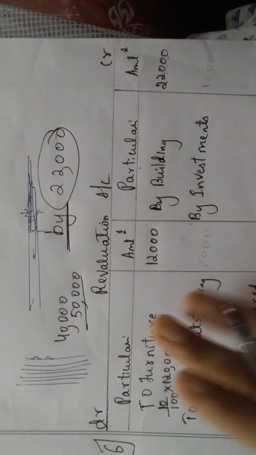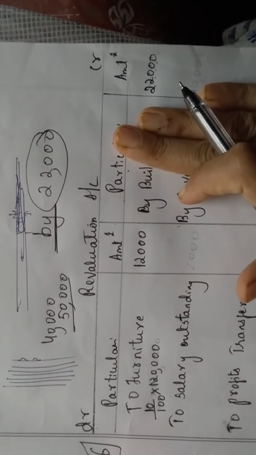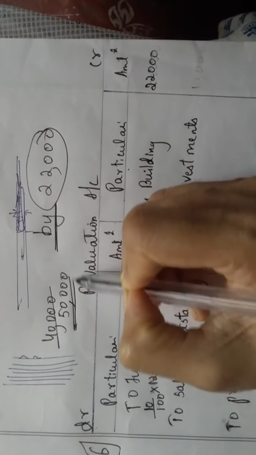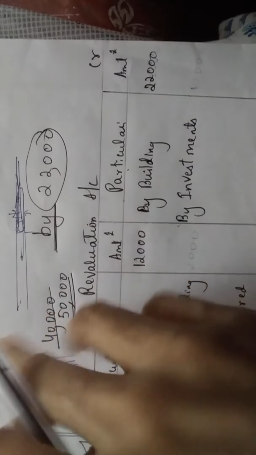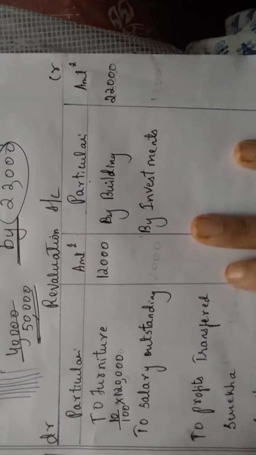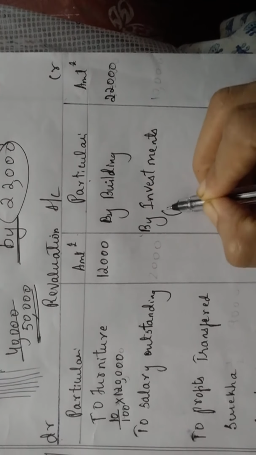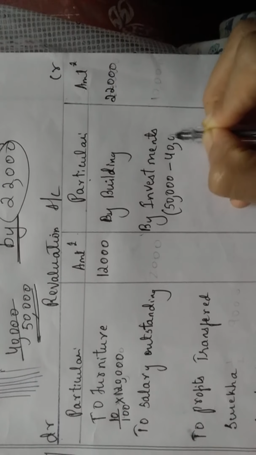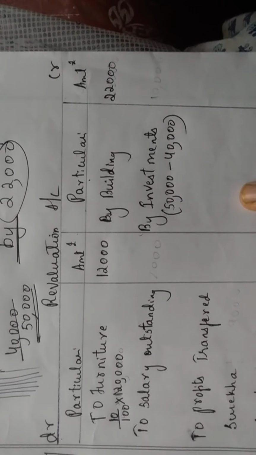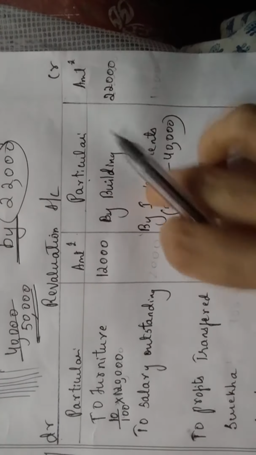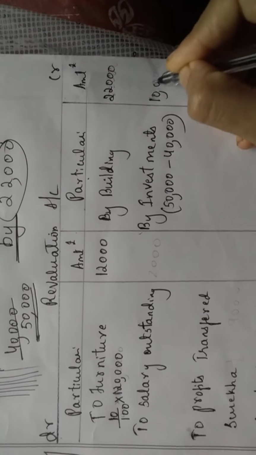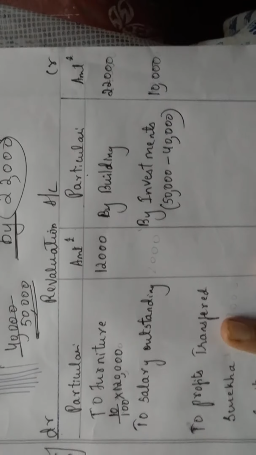Value increase ಆಗಿದೆ ಅಂದ್ರೆ you will write it in the credit side. Balance sheet ಅಲ್ಲಿ it is 40,000, here it is 50,000. So value has increased by 10,000, isn't it? So by investment you should write here 50,000 minus 40,000. Revalue ಆದ ನಂತರ the value has increased. So you write in the credit side how much it has increased, 10,000.